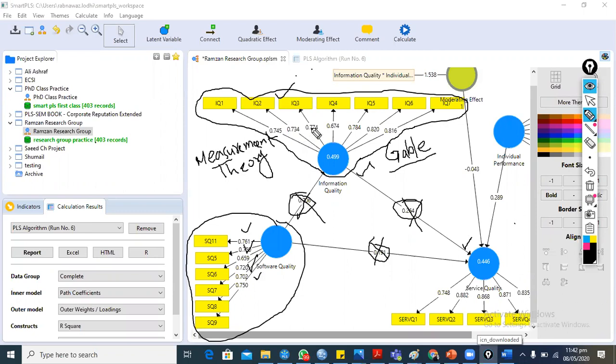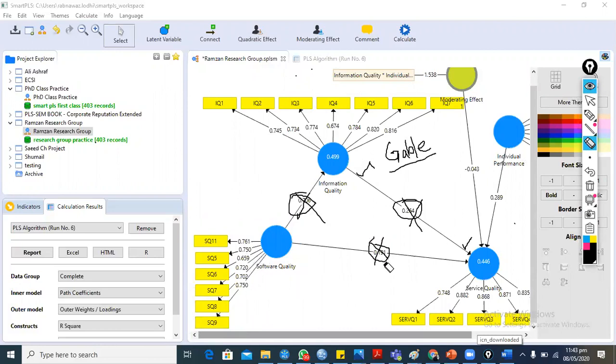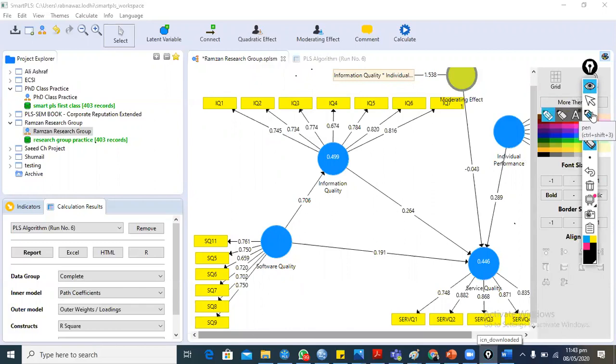If we fail to confirm the measurement theory, then we cannot go for the relationship model. So in the first step, we need to confirm the measurement theory, confirm the validity and reliability of the measurement theory. This is what we already confirmed by applying the Cronbach alpha, the AVE value, composite reliability value, cross-loading value, and Fornell-Larcker criteria or HTMT criteria. So we already confirmed the validity and reliability of the measurement model.